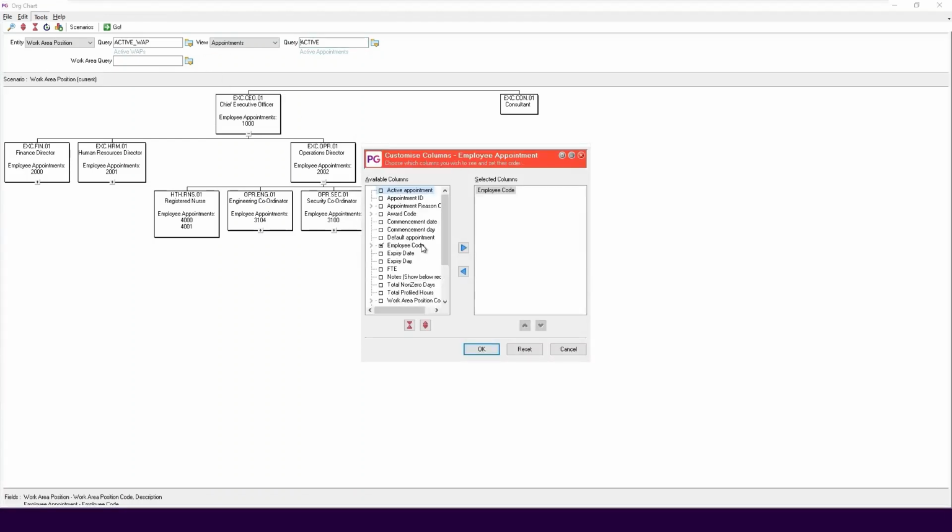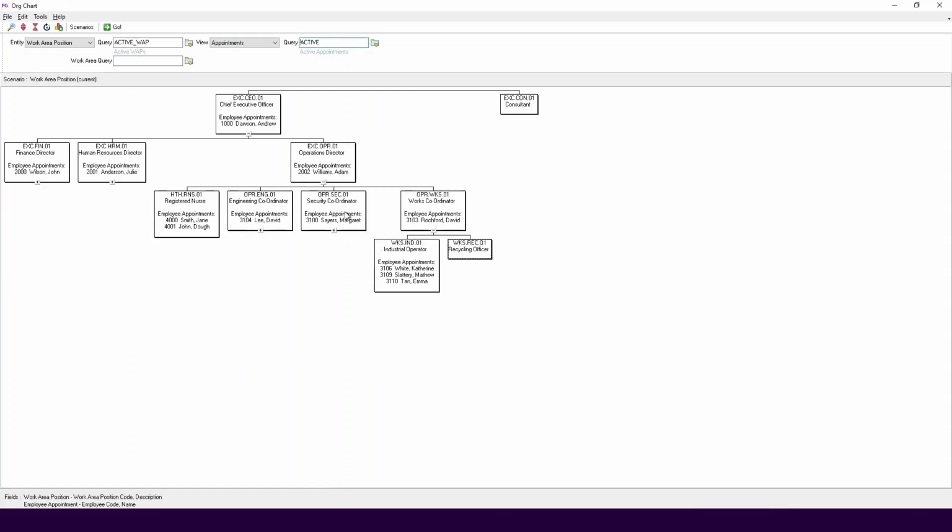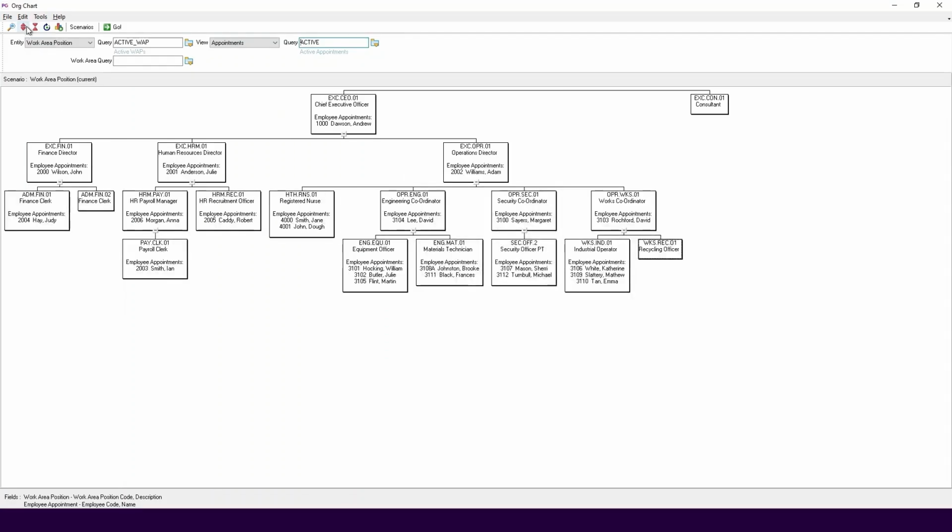On this screen, expand the Employee Code field. Type name on your keyboard or scroll through the list to select it. Tick the box to move it over to selected columns and click OK. The employee names are now shown on the org chart. You can click the Expand All button to view all appointments.